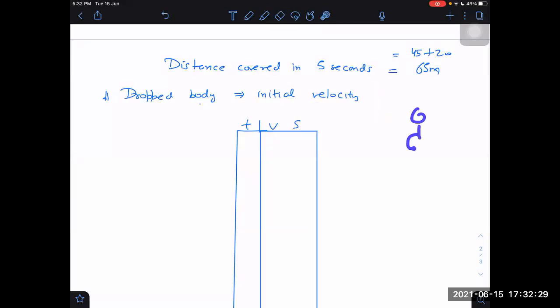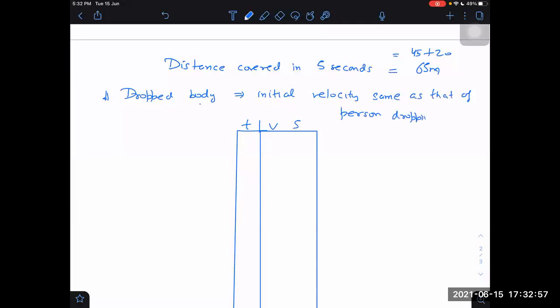But if the person who is dropping the body is himself in a lift going upward with 5 meters per second, then even if he drops the body, it doesn't mean the body will have 0 velocity. The body will have the same velocity as the person who is dropping it. Initial velocity is the same as that of the person or machine dropping the body.